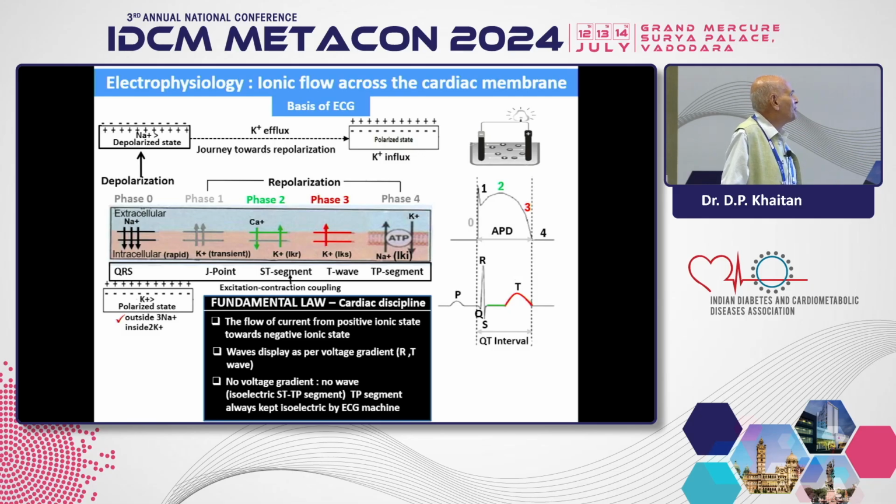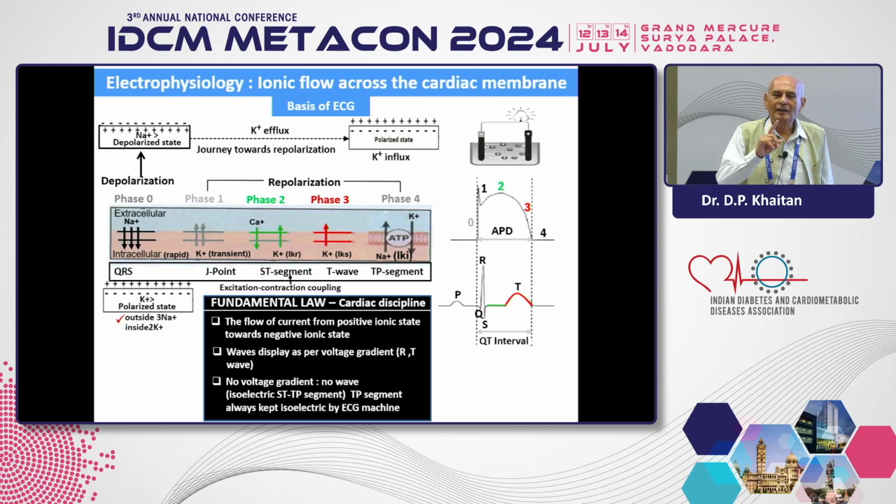Waves display as per voltage gradient, like, say, in phase 0, rapid entry of the sodium channels. So rapid entry, more voltage. So the QRS has the highest amplitude on the ECG. Just see the T wave. T wave is the gift of phase 3, where the slow ionic channels are playing. So slow bit of the voltage, so somewhat lower voltage. So the T wave is somewhat lower compared to the QRS wave.